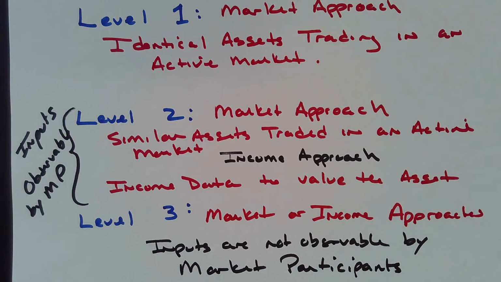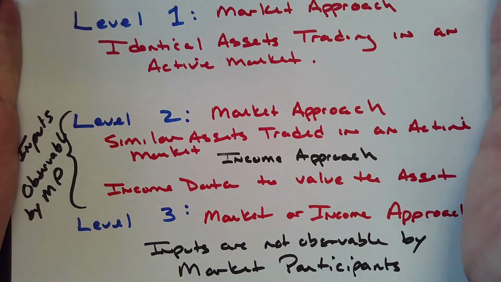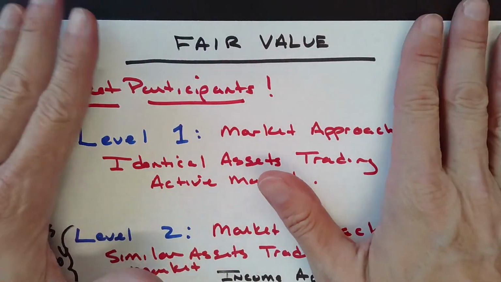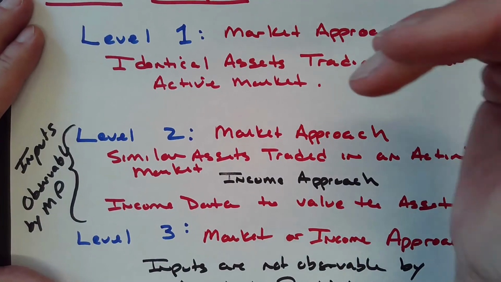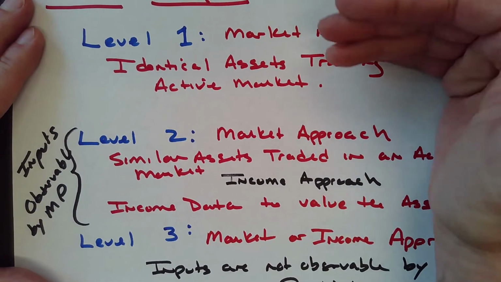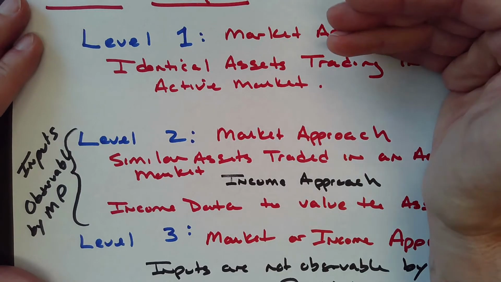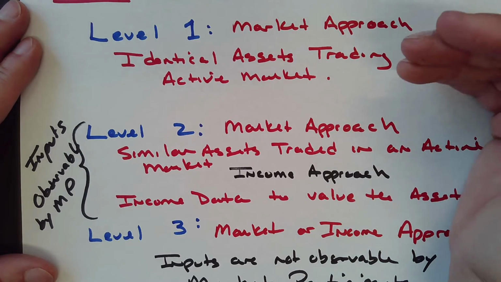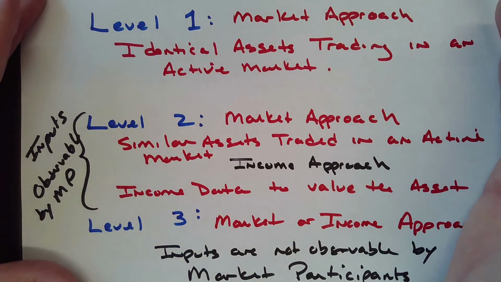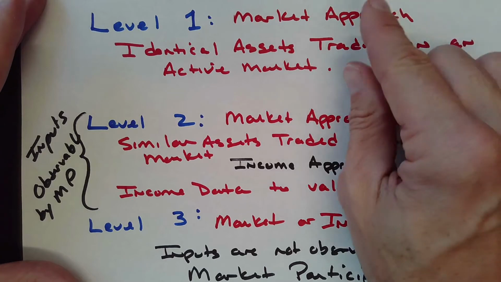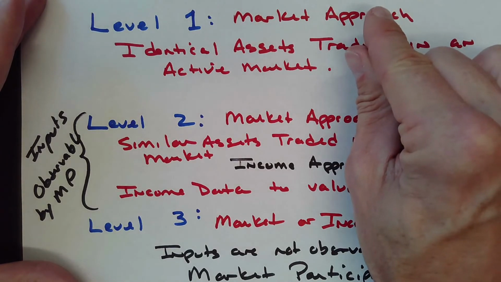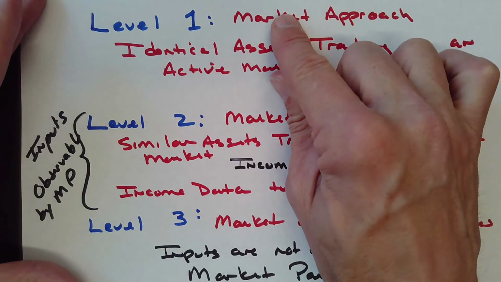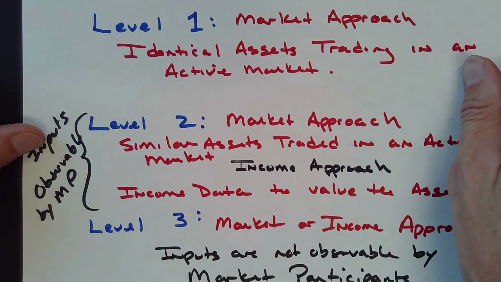And so, as a reader of the financial statements, if I'm looking at an investment portfolio, or at any of their fair value calculations, I look to see how much of their stuff is level 1 versus level 2 versus level 3, because this tells me, of those assets that they have on their balance sheet, what is the riskiness? What's the plus or minus? What's the variability around those fair value estimates?